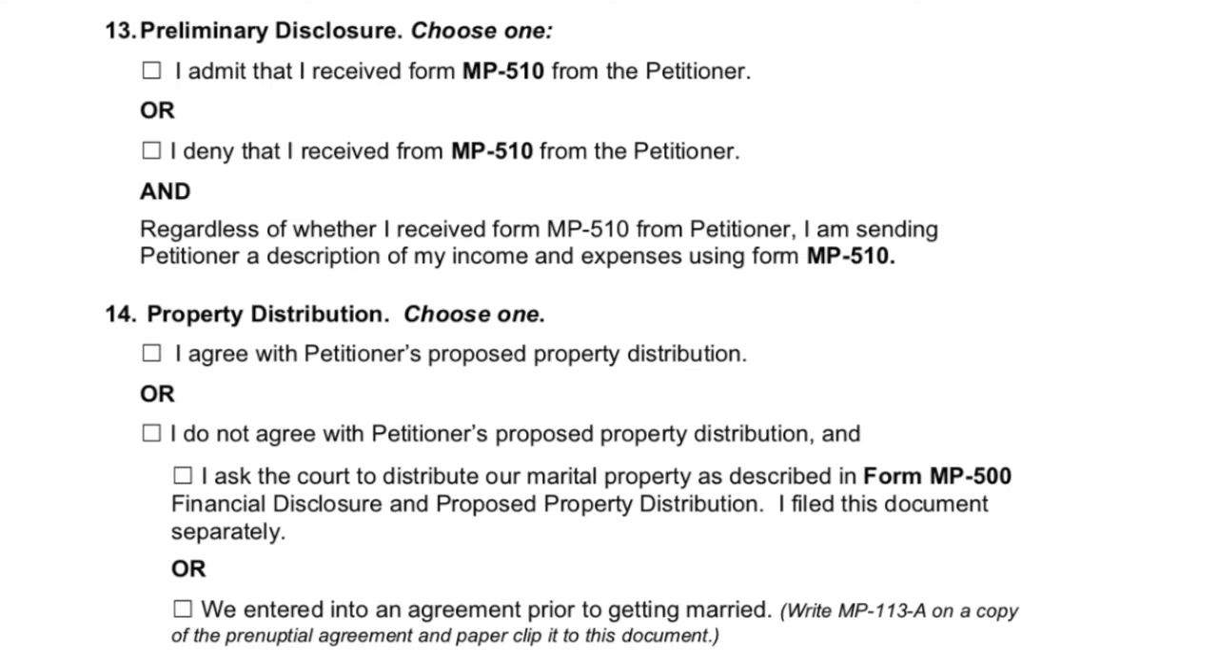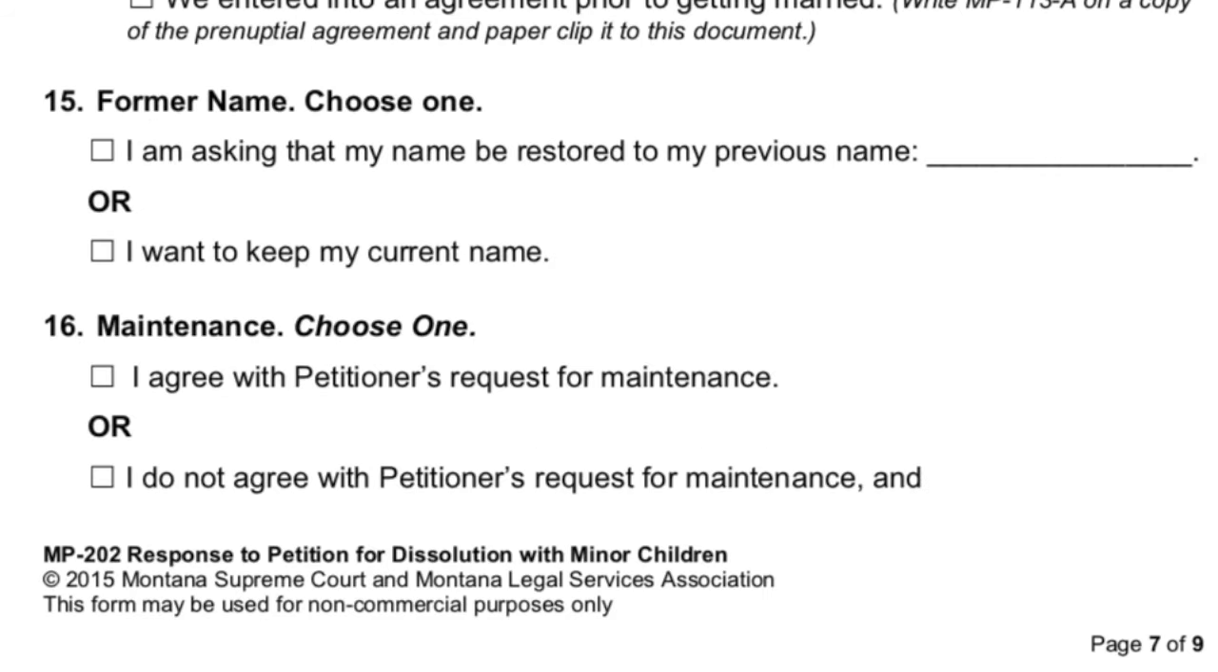In Section 13, select whether or not the petitioner provided you with a disclosure of their income and expenses, either within the petition or as a separate form. In Section 14, select whether or not you agree with the petitioner's proposed property distribution. If you do not agree with the petitioner's proposed property distribution, complete your own property distribution and/or provide the court with a prenuptial agreement. In Section 15, select whether you would like to have your previous name restored or keep your current name. In Section 16, select whether or not you agree with the petitioner's request for maintenance.